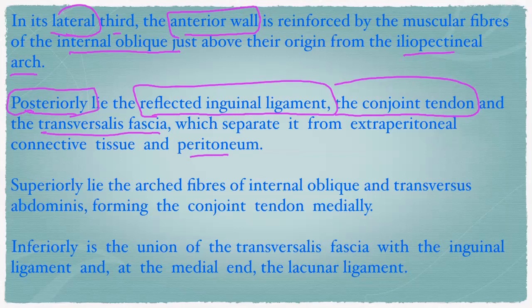Superiorly lie the arched fibers of the internal oblique and transverse abdominis, forming the conjoint tendon medially. Inferiorly is the union of the transversalis fascia with the inguinal ligament and the medial end of the lacunar ligament, right?